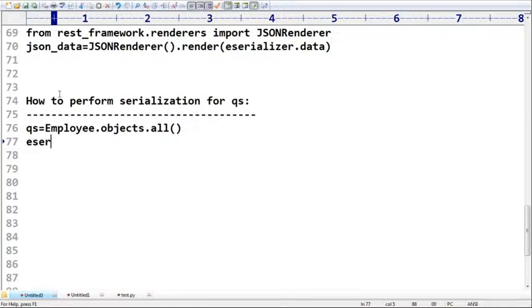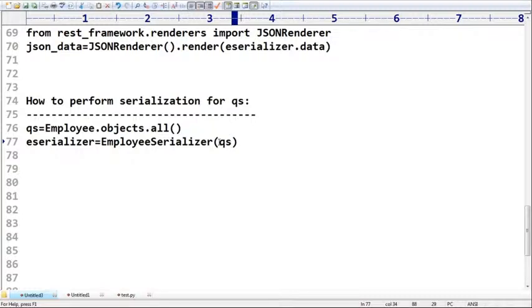So serializer is equal to, the remaining story is always the same, EmployeeSerializer. Earlier, what was the argument I took? EMP, the employee object. But now what argument do I have to take? Query set. Are you getting it?